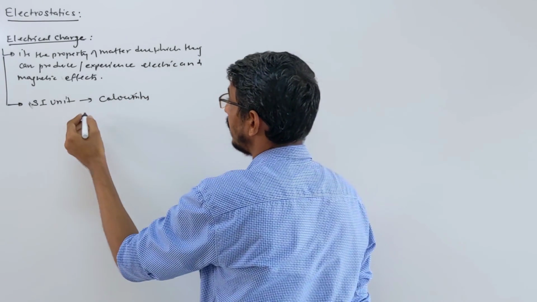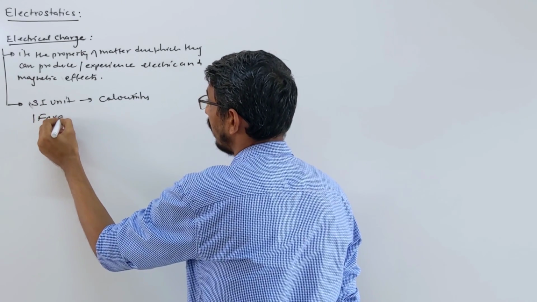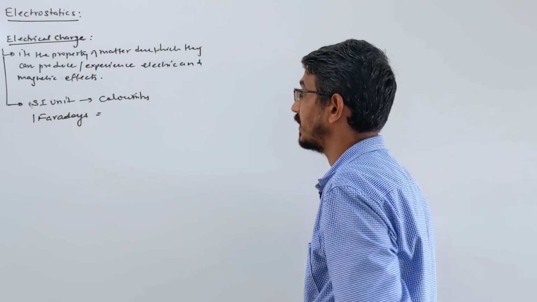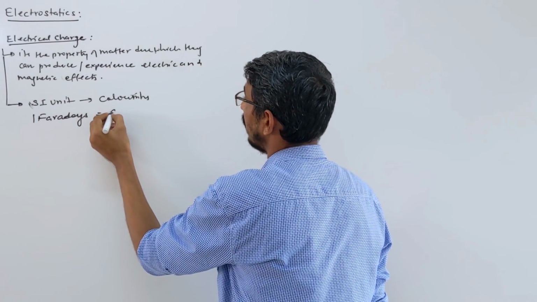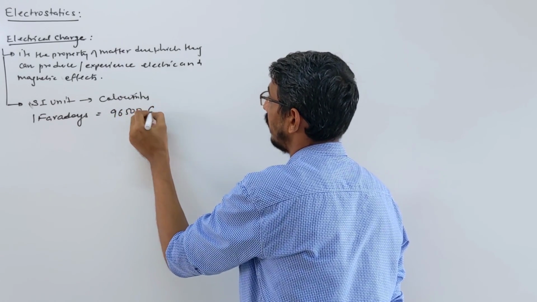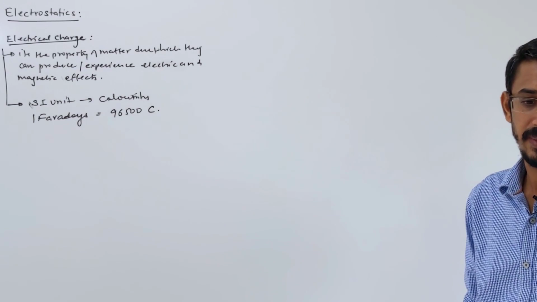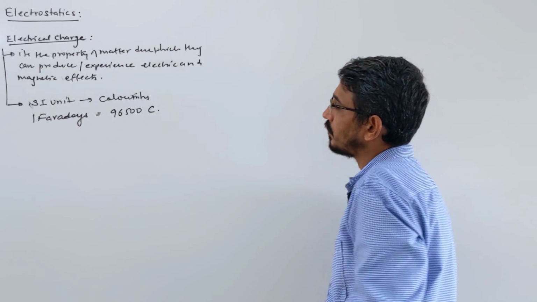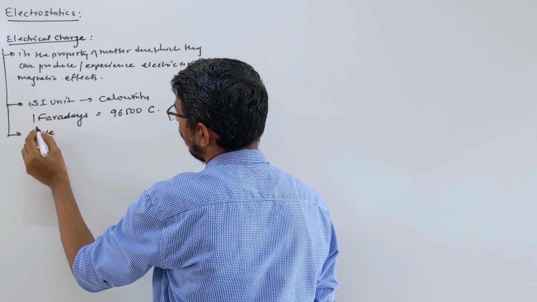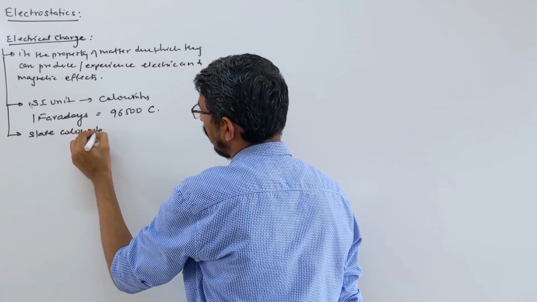Apart from that, you can write some other units also, like the Faraday, 1 Faraday. In chemistry we use this sometimes. What is a Faraday? It is 96,500 coulombs. If you want the CGS unit, it is called the statcoulomb.